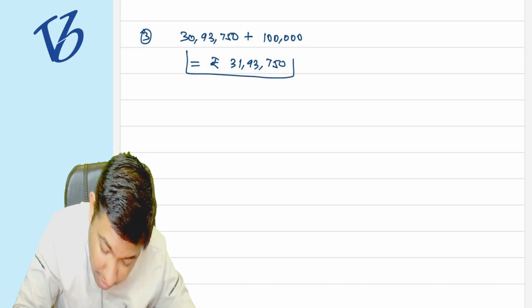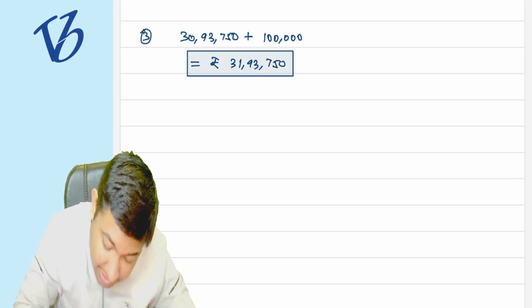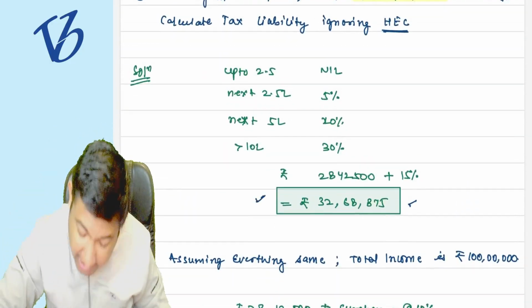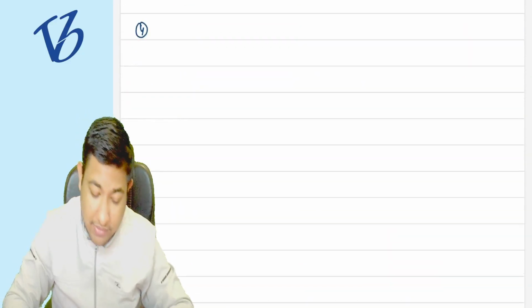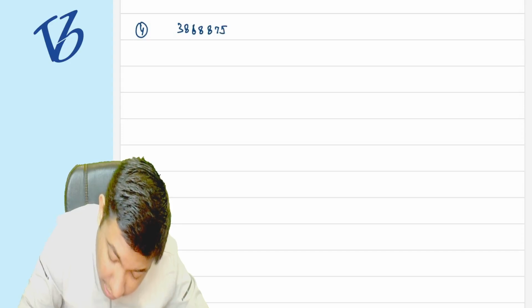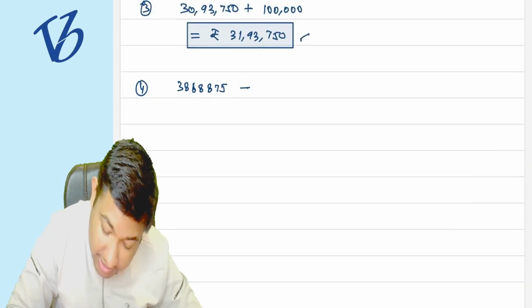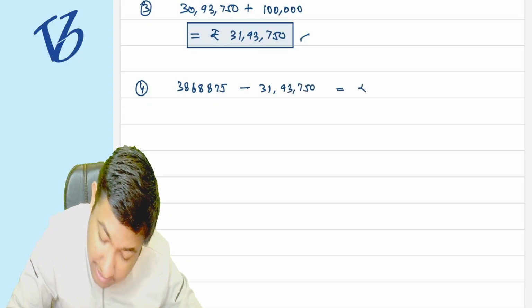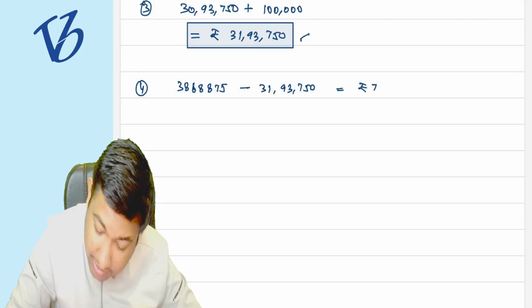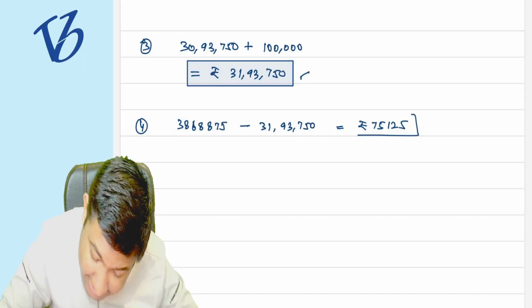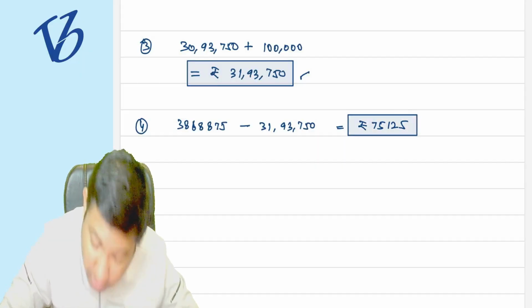This means what we were actually charging from you was 32 lakh 68,875. Now we are charging you just 31 lakh 93,750, which means the balance of 75,125 is the marginal relief that we have given to you.